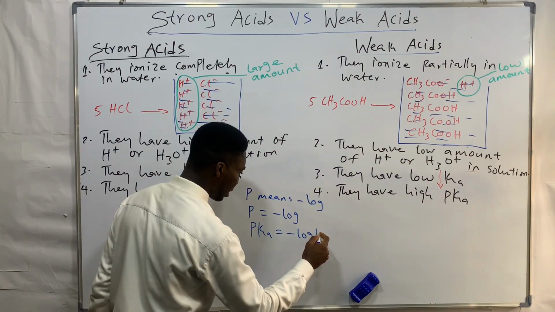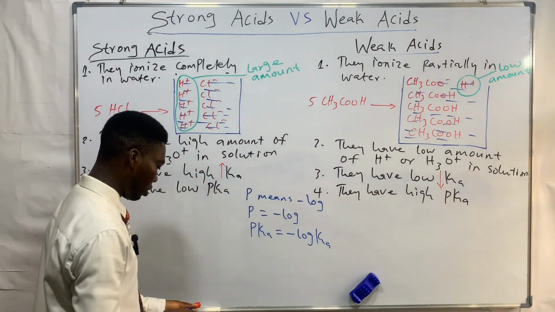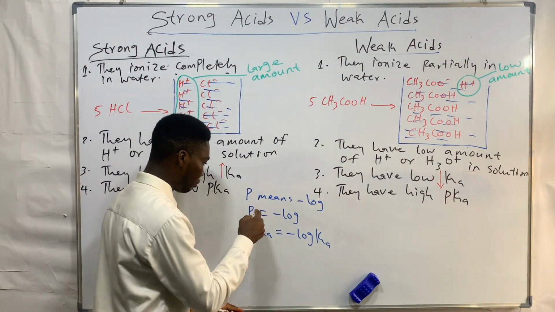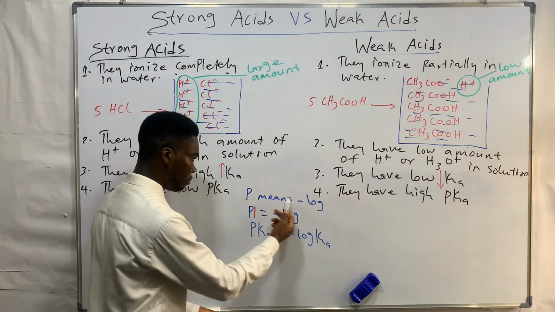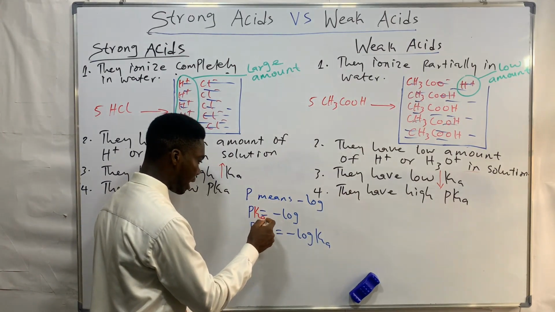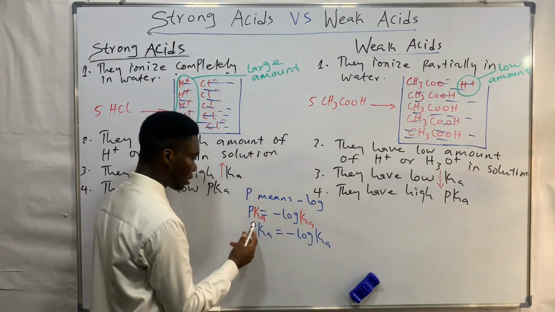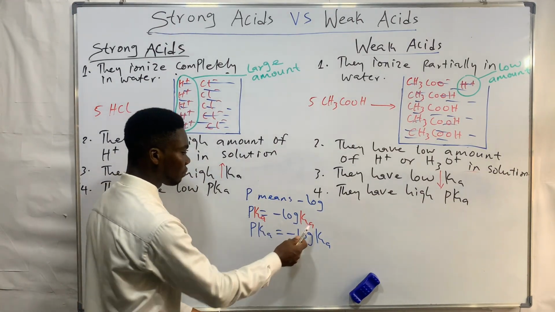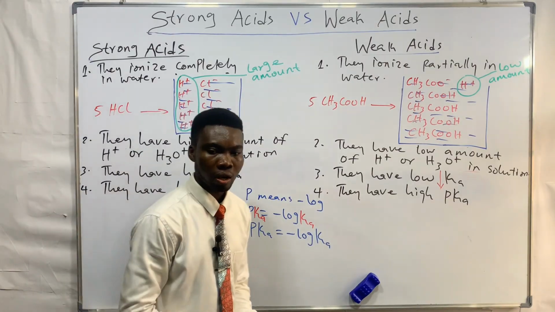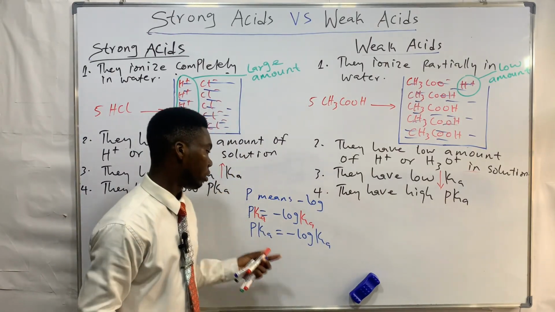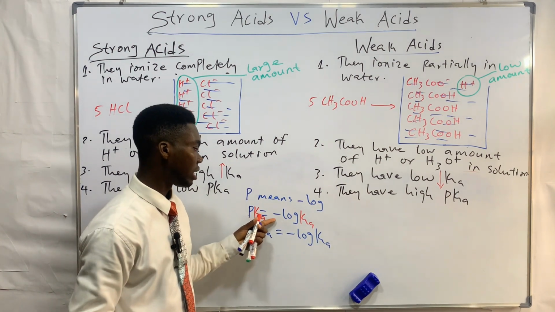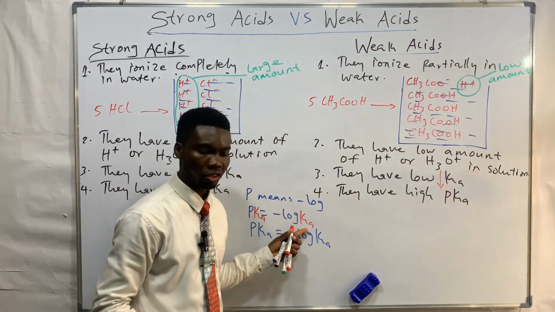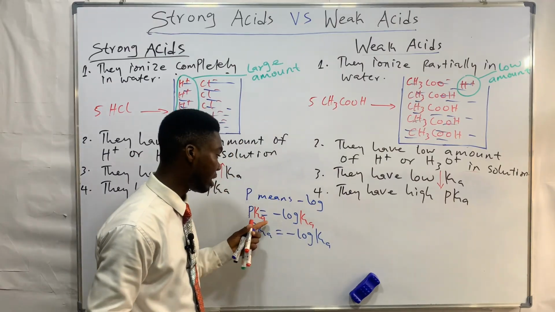Since you already know p is equal to negative log, if you put pKa here, put Ka here. So you can see that pKa is equal to negative log of Ka. When you are asked what pKa is, pKa is simply the negative logarithm of the acid dissociation constant. Or you can say pKa is the negative logarithm of the acid ionization constant.